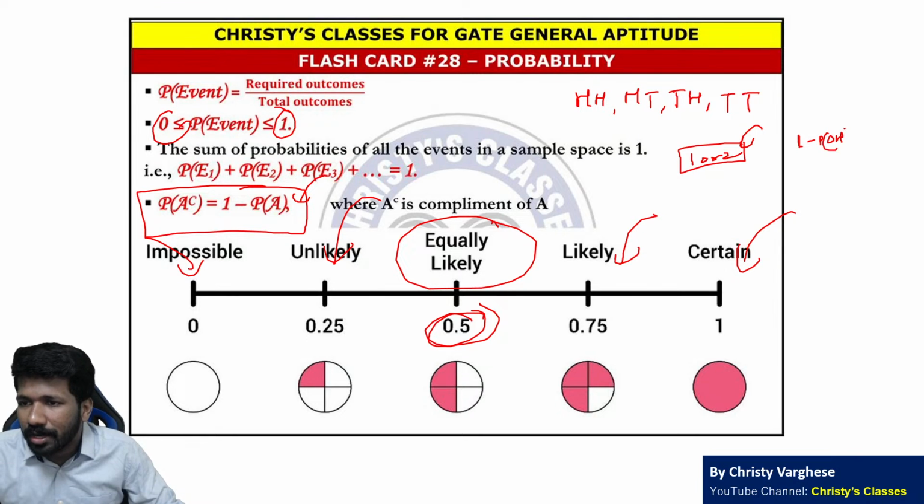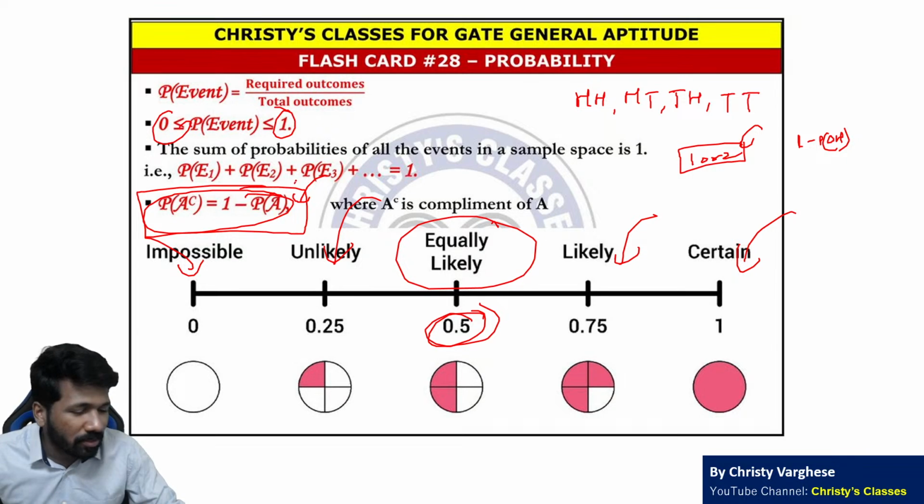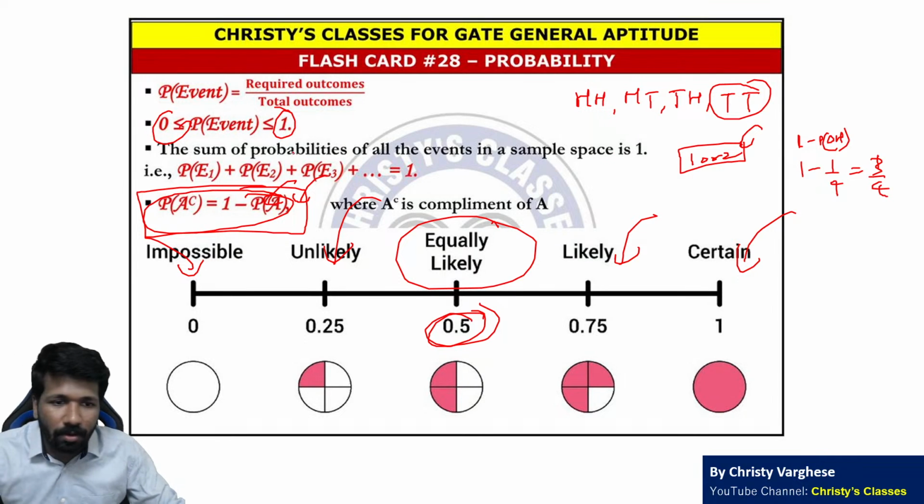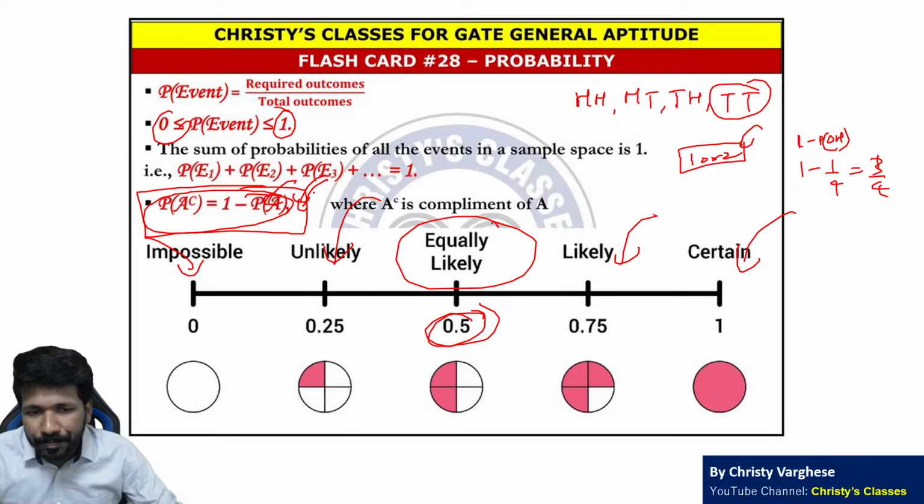I say the power of negative thinking for this concept. Power of negative thinking will be helpful. 1 minus 0 heads; that is 1 possibility, all tails, so its chance is 1 by 4. So 1 minus 1 by 4 is 3 by 4. Complement probability, please go through that idea, that will be very useful.